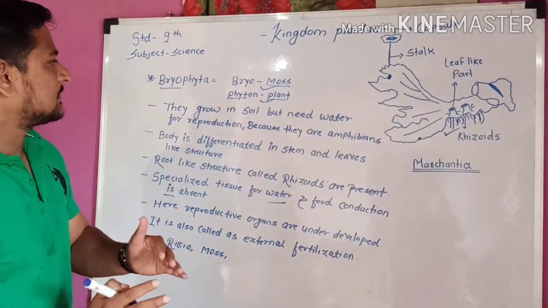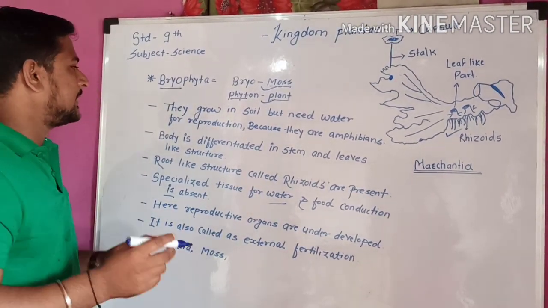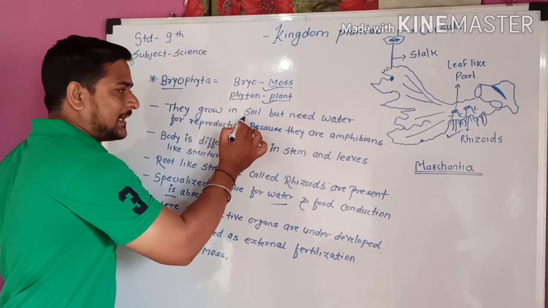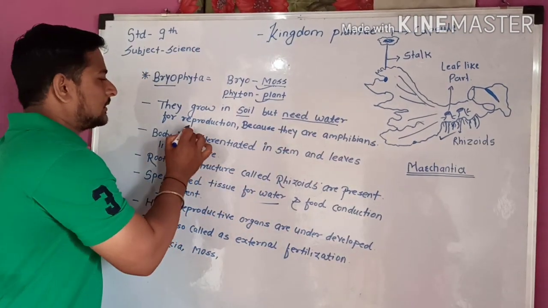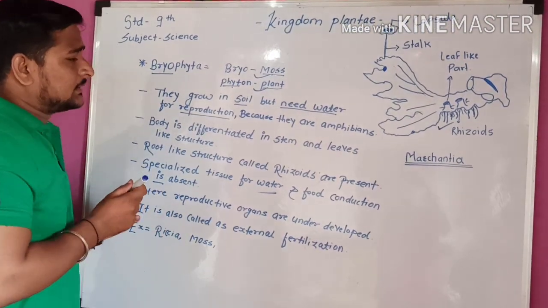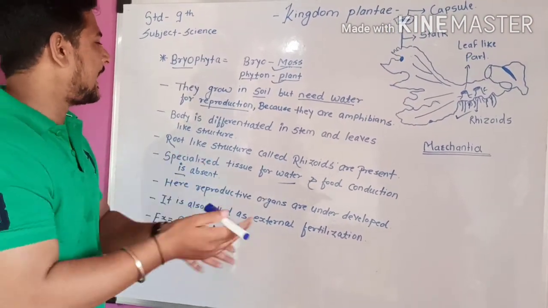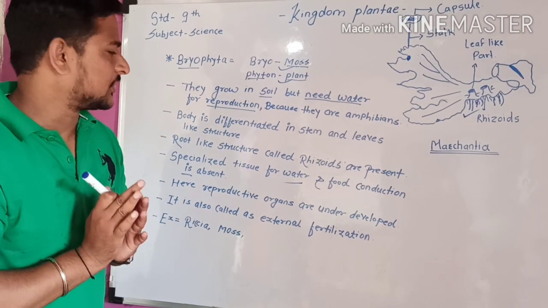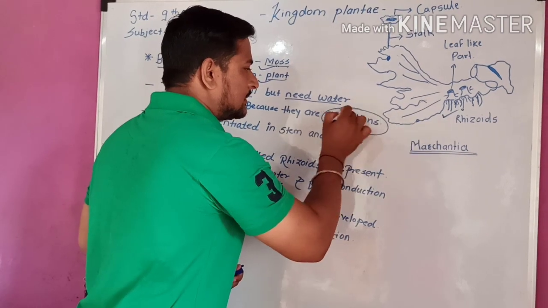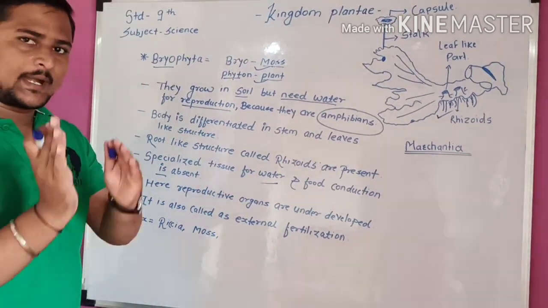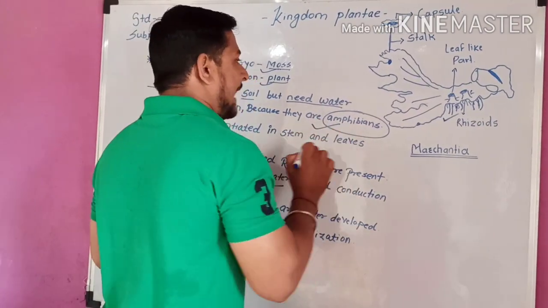Here are some characteristics of the Bryophyta. The first characteristic is that they grow in the soil also, but they need water for reproduction. That is why we call them amphibians, meaning there is a relation to both the land and the water.